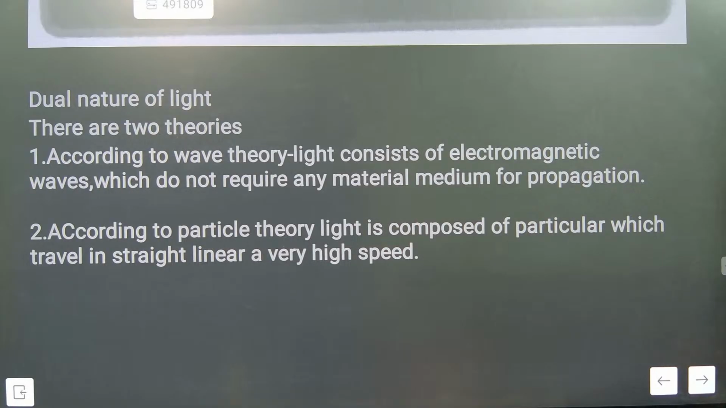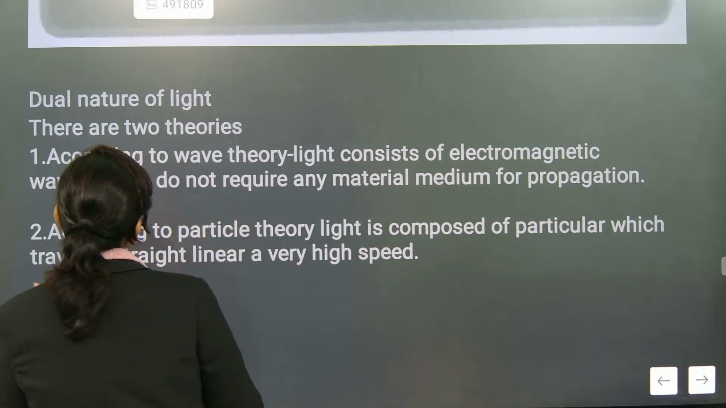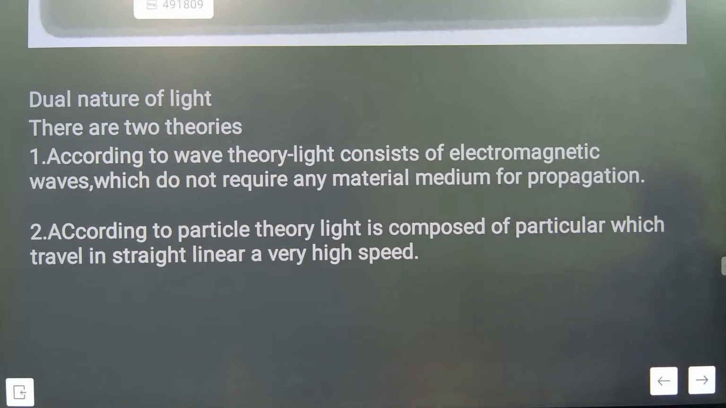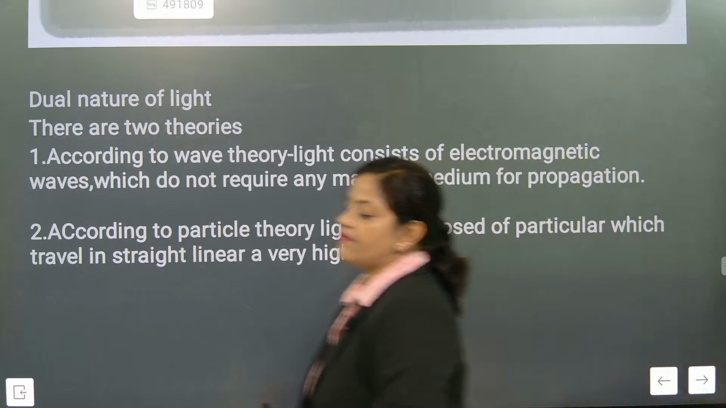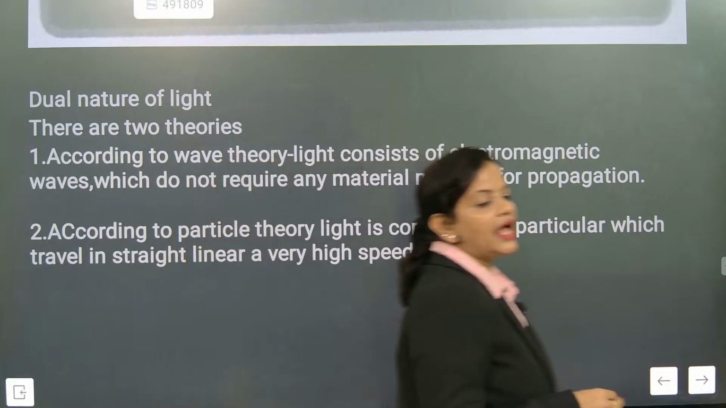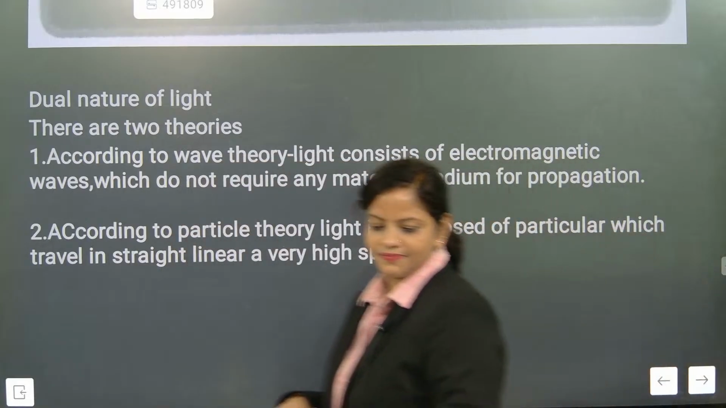Second one is according to particle theory of light. Light is composed of particles which travel in a straight line. So light can travel in straight line and light can travel in waveform. So these are the two important pieces of information. Understood?